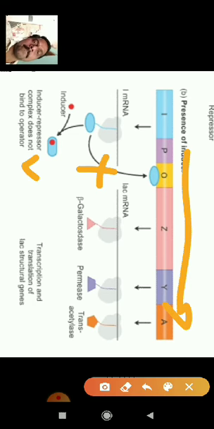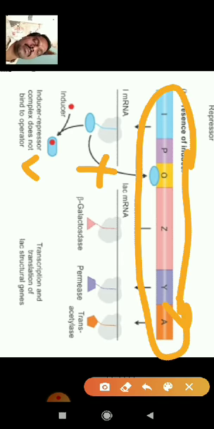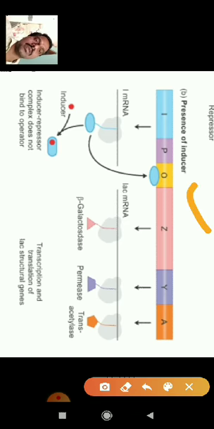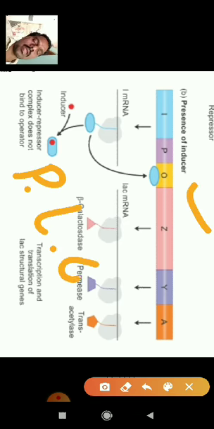So the concept is that the gene releases the enzymes, and those enzymes degrade the lactose. In every animal, enzymes are produced by the signals or functions of genes. This is the presence of inducer, or the positive lac operon concept.